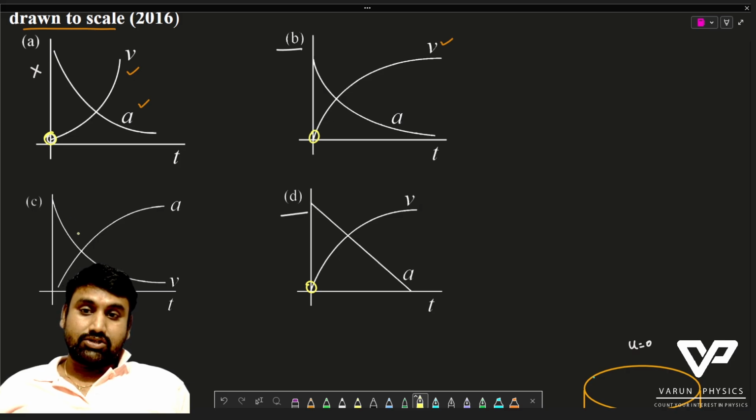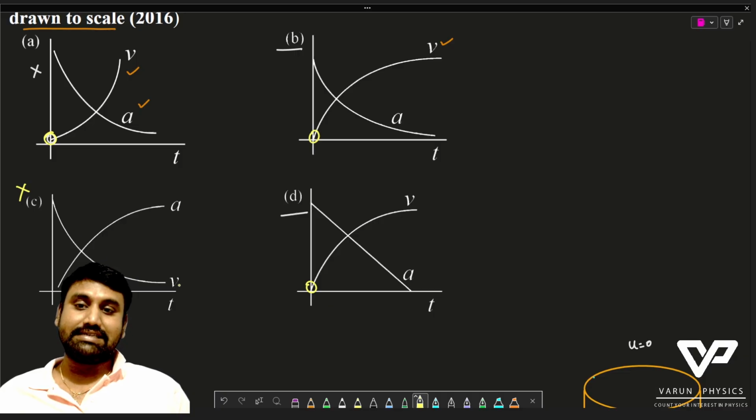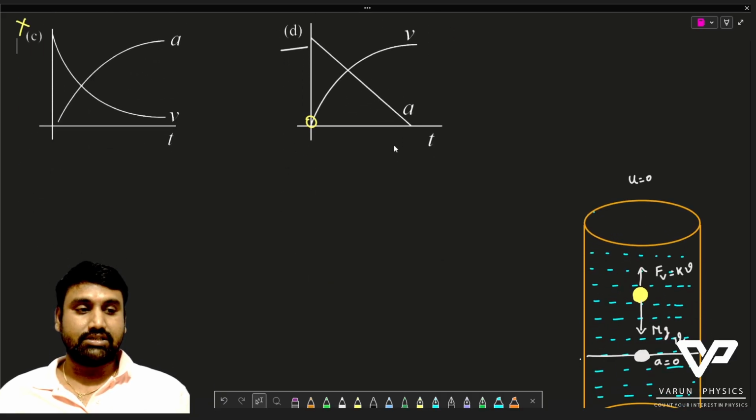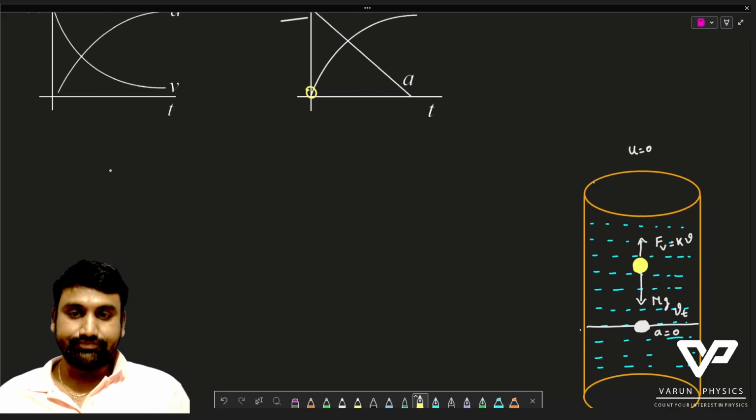And C is also not a good option. The reason is that here the velocity is decreasing gradually from the maximum, but that is not the case in a free fall. So A and C are wrong graphs, and we can leave out A and C. Now the tug of war is between B and D. In order to solve this, we will go for a free body diagram.